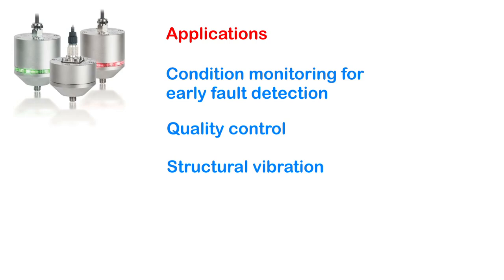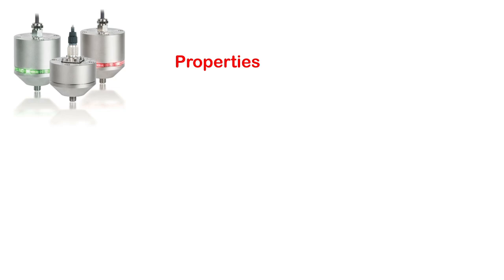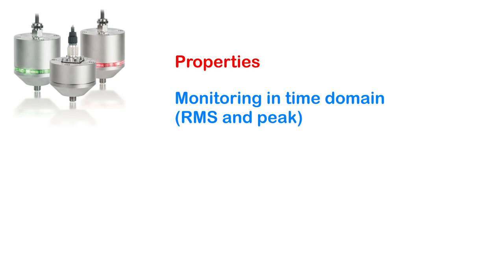What makes the difference between our vibration switches and conventional devices? The VS10-12 can monitor in time domain. That means they measure RMS, or peak values of acceleration and velocity.